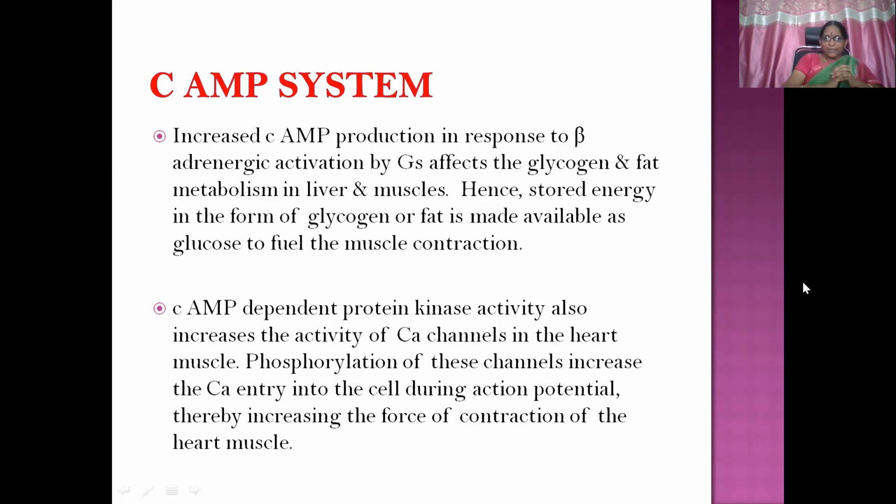So the cyclic AMP dependent protein kinase activity also increases the activity of calcium channels. That's what we discussed in the earlier slides, in the heart muscle specifically. Phosphorylation of these channels increases the calcium entry into the cell during the action potential, thereby increasing the force of contraction of the heart muscle. We'll see in the diagram now.